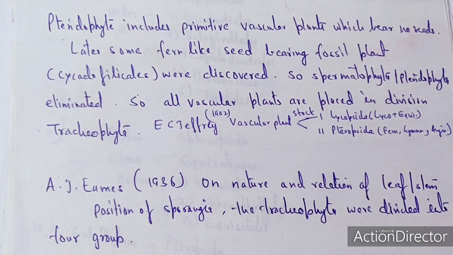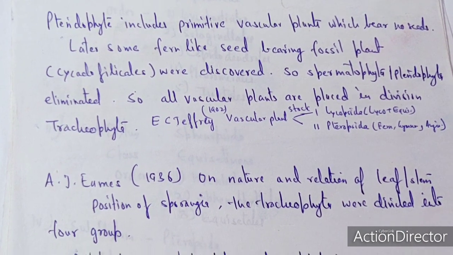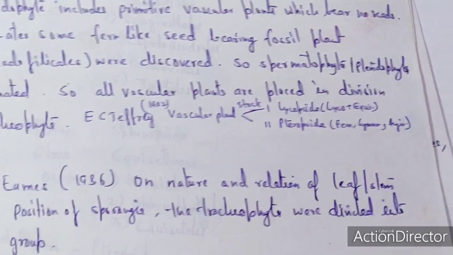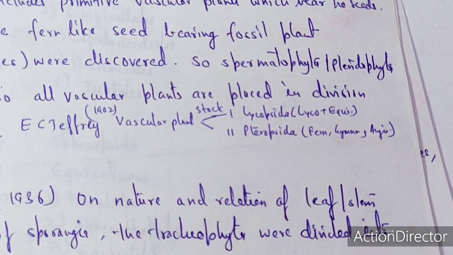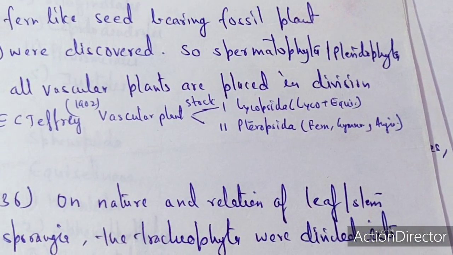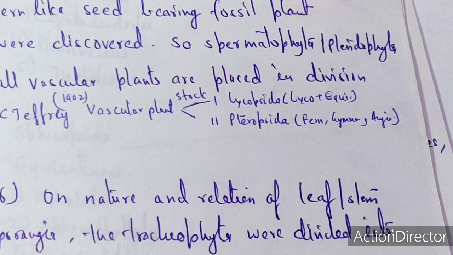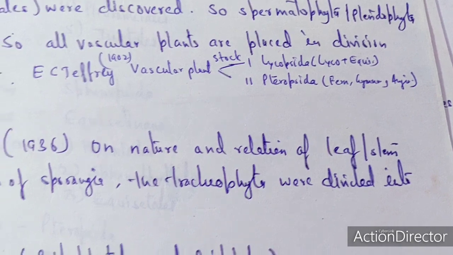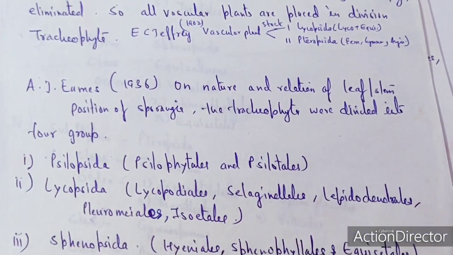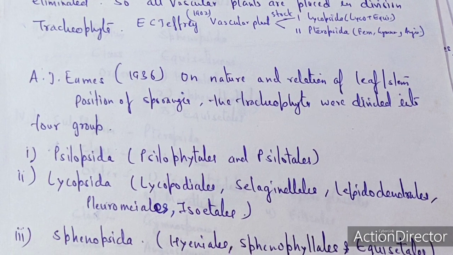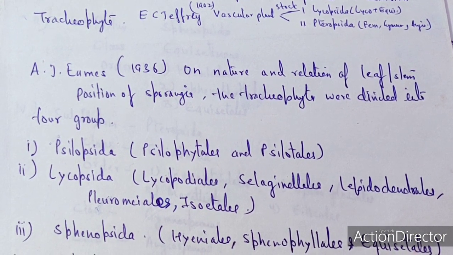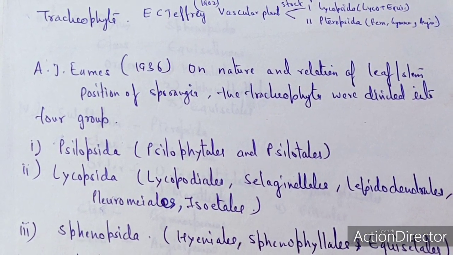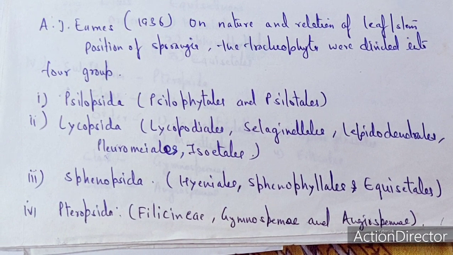All vascular plants are placed in the division Tracheophyta. E.C. Jeffrey in 1902 divided the vascular plants into two stocks. These are known as the Lycopsida, which includes Lycopodium as well as Equisetum, and the Pteropsida. Pteropsida includes the ferns, gymnosperms as well as the angiosperms. A.J. Ames in 1936 recognized the nature and relations of leaf as well as stem, and the position of sporangia, and the Tracheophyta were further divided into four groups.